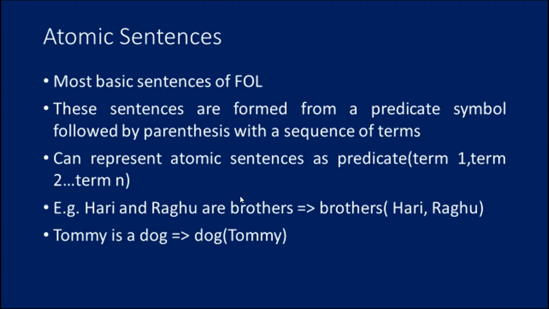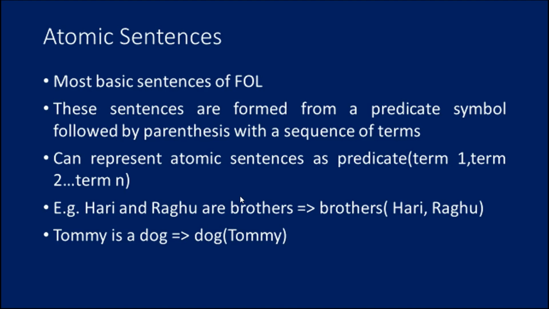Next, what is meant by an atomic sentence. Atomic sentences are the most basic sentences of first order logic. These sentences are formed from a predicate symbol followed by parentheses with a sequence of terms. We can represent an atomic sentence as predicate(term 1, term 2, ..., term n).